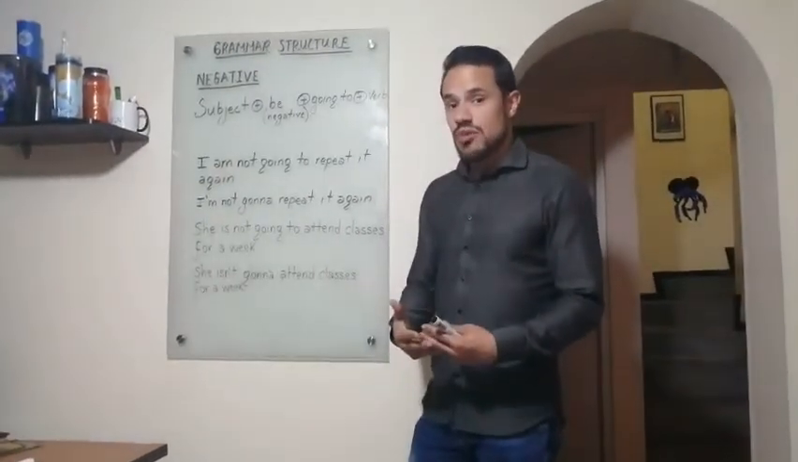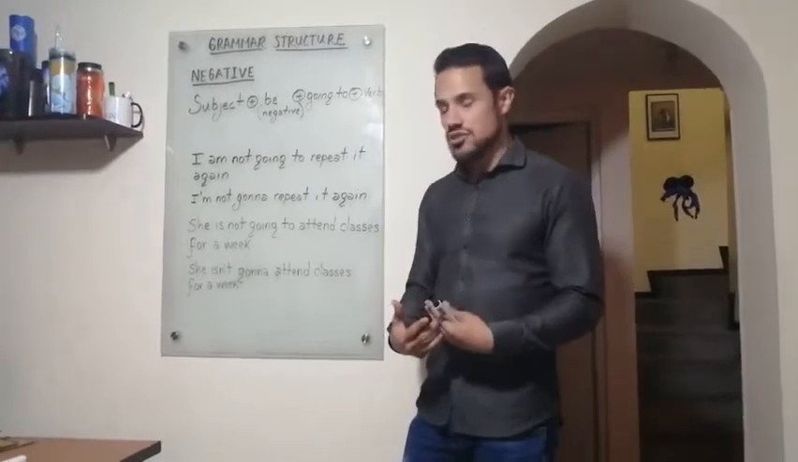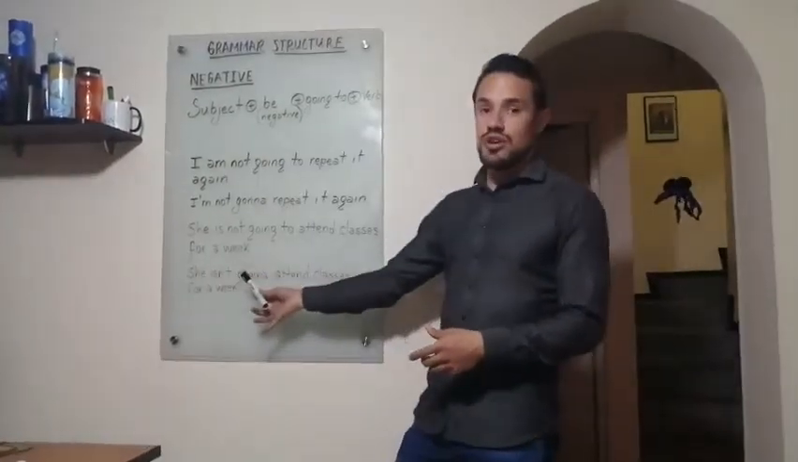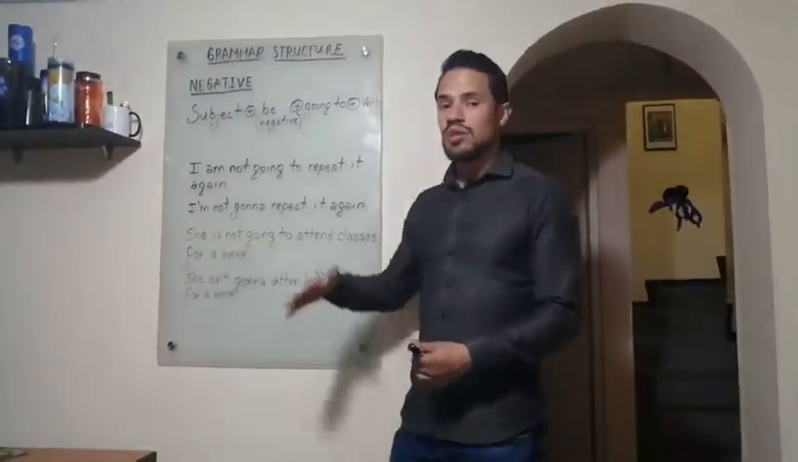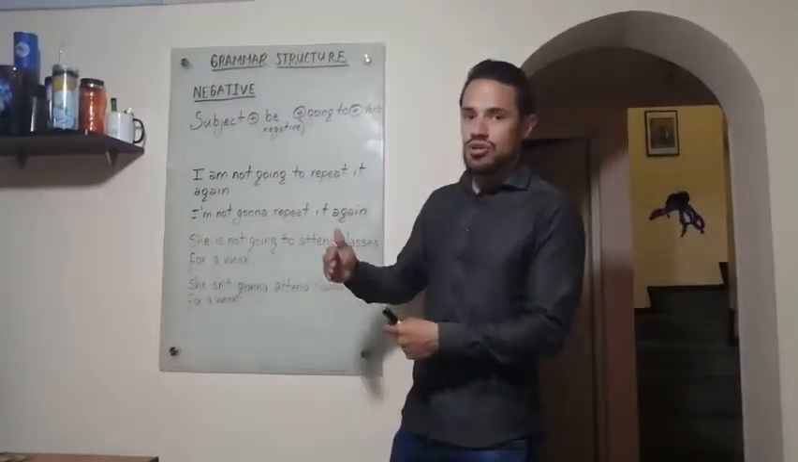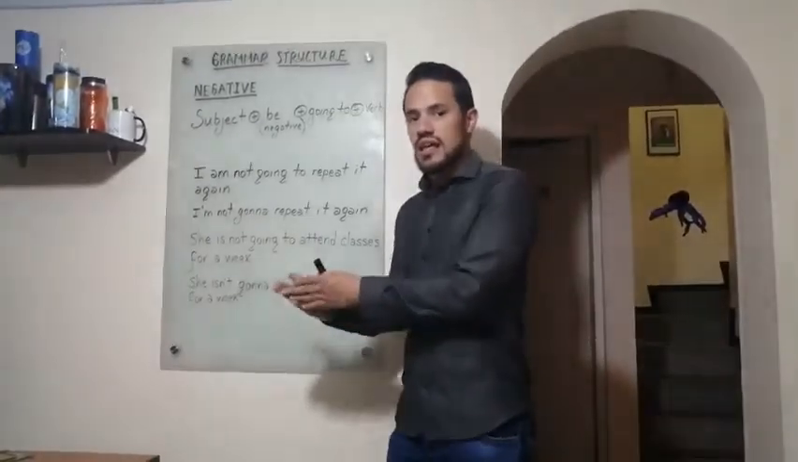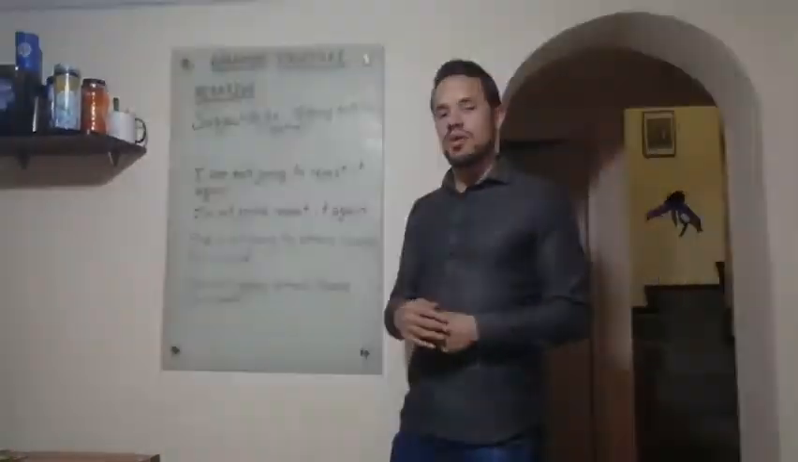It's important that you remember that you have two possibilities when it comes to contractions. The first possibility you have is she's not, or she isn't. The same thing is going to happen with all subjects. You can say he's not or he isn't. She's not or she isn't. They're not or they aren't, and so on.